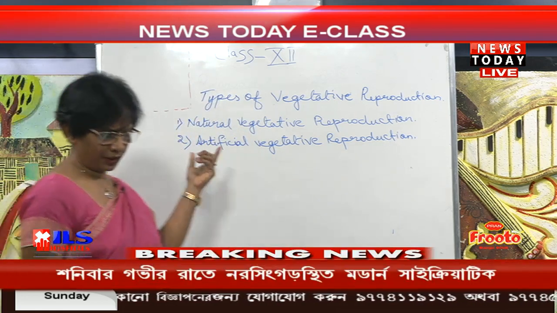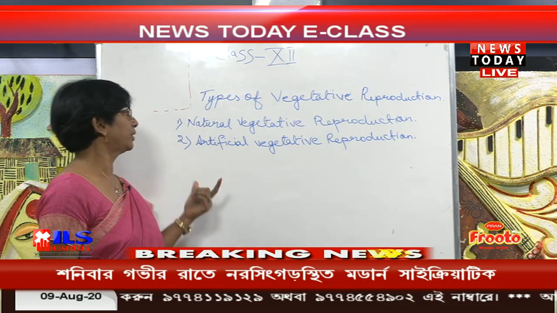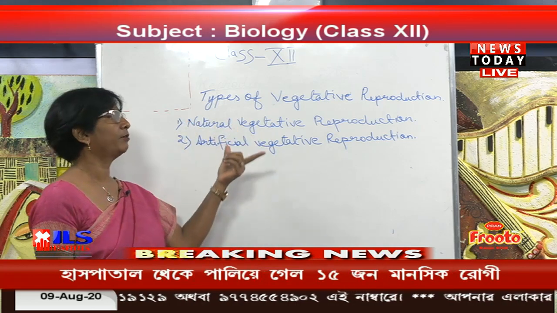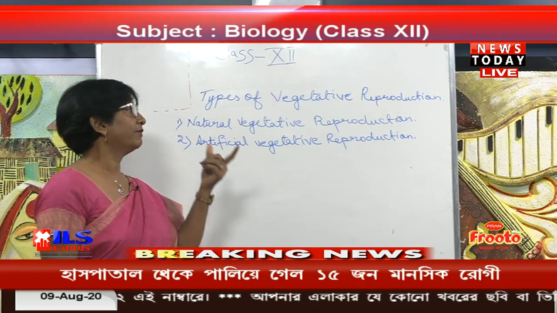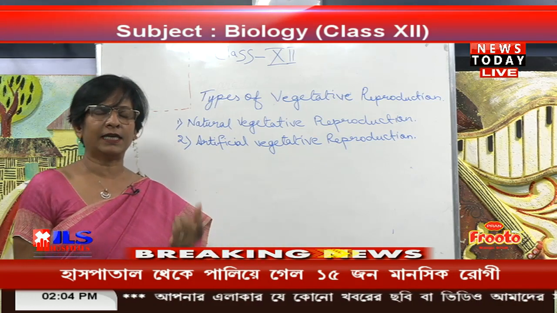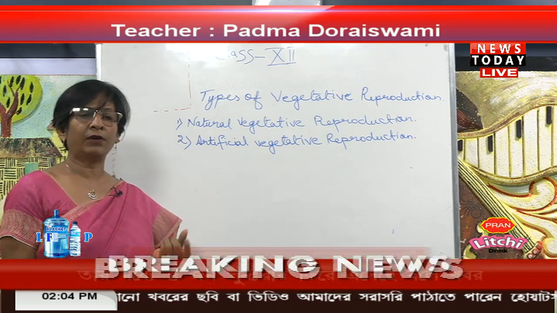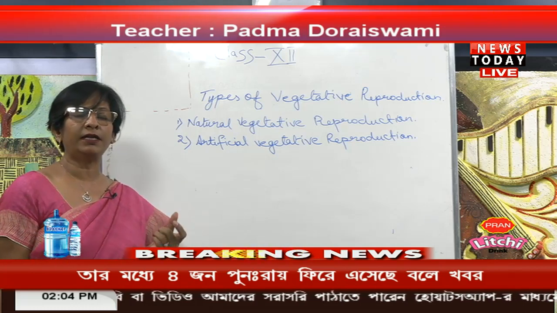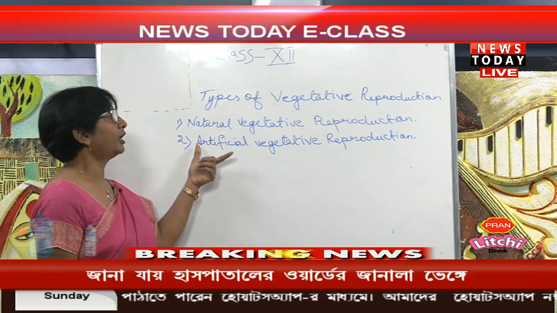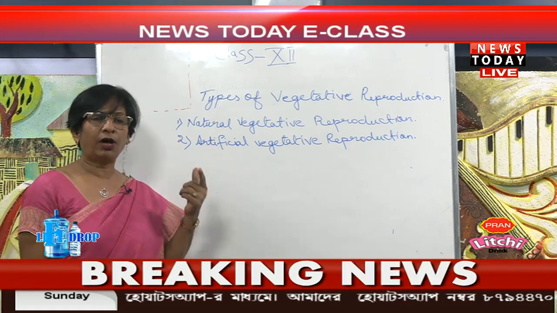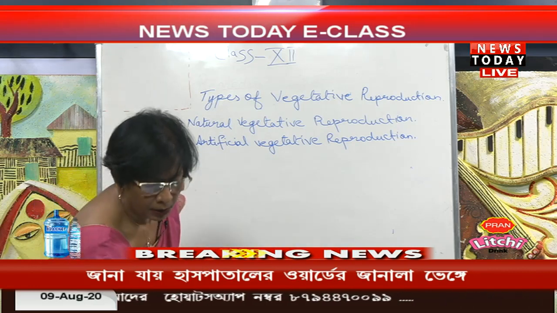First is natural vegetative reproduction. It is a mode of reproduction in which the vegetative part of the plant, such as the root, stem or leaf, has an adventitious bud, and that bud develops into a new plant. That is called natural vegetative reproduction. It is separated from the parent plant when it gets maturity.